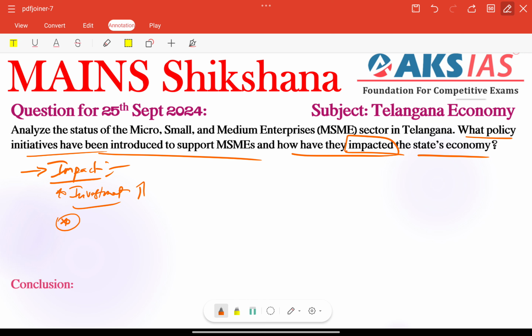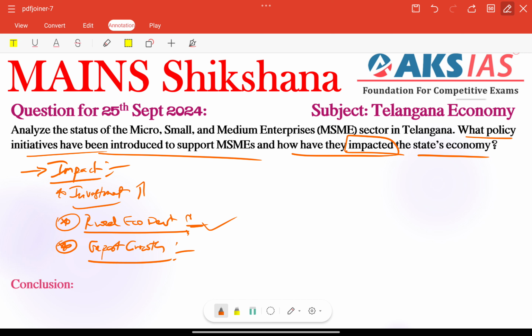Next, rural economic development, very important here, right? They encouraged entrepreneurial ventures in rural and marginalized communities, leading to equitable economic growth. Previously, industrial parks were also launched focusing on rural areas, and also on technology, especially digitalization, right? Export growth is also a focus, that is also very important. For example, in the financial year 2023, MSMEs contributed nearly 25% of the state's total exports, particularly in the pharmaceuticals and IT sectors. That is also very important, right?